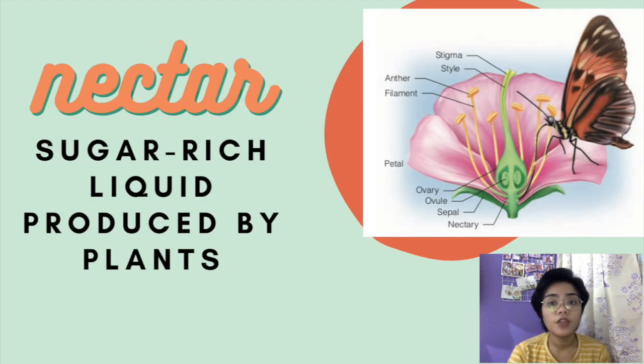Pollinators are attracted by the flower's beautiful color or scent, but the most common reason is that they are attracted to the nectar, which is a sugar-rich liquid produced by plants. The purpose of nectar is to attract pollinators. It is produced in the glands called nectaries, which are often located at the floral tube of the plant. This is an excellent example of magnification of reciprocal evolutionary responses, coevolution resulting from mutually beneficial interaction.